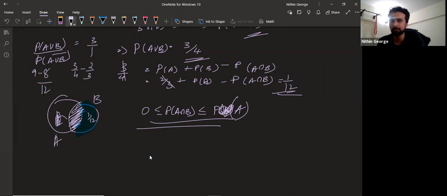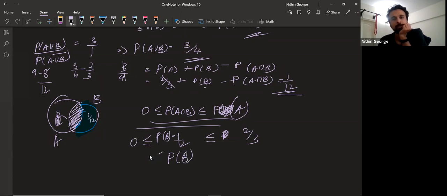So what is probability of A intersection B here? It is probability of B minus 1/12, greater than 0 and less than probability of A. We already have probability of A as 2/3.